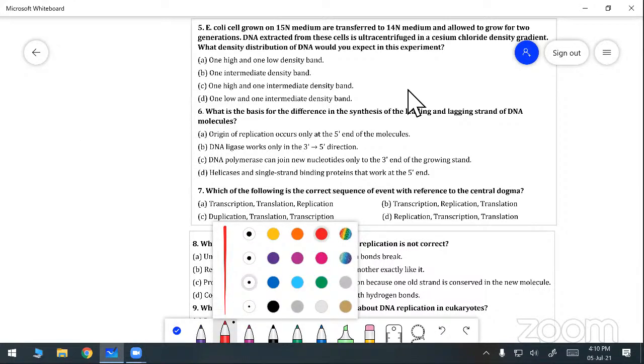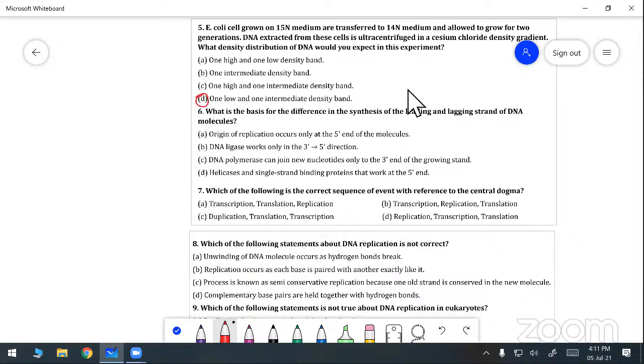E. coli cells grown on 15N medium, that is nitrogen medium, are transferred to the 14N medium and allowed to grow for 2 generations. DNA extracted from these cells is ultracentrifuged in a cesium chloride density gradient. What density distribution of the DNA would you expect in this experiment? Can you say the answer? One row and one intermediate density.